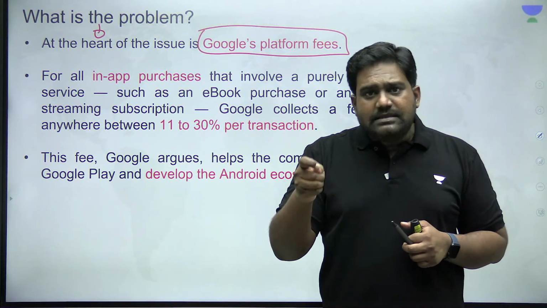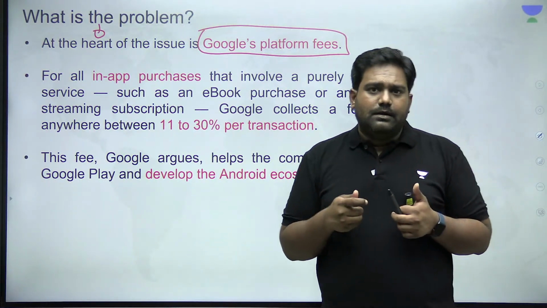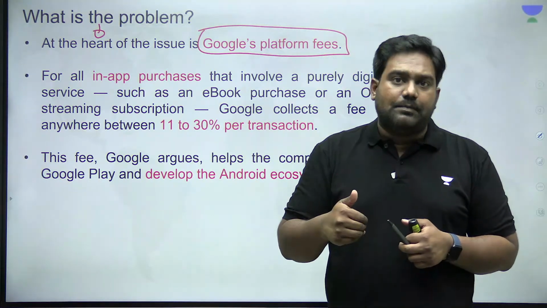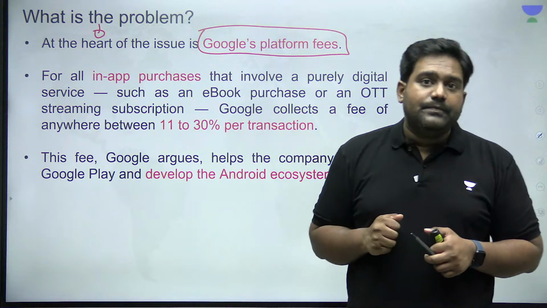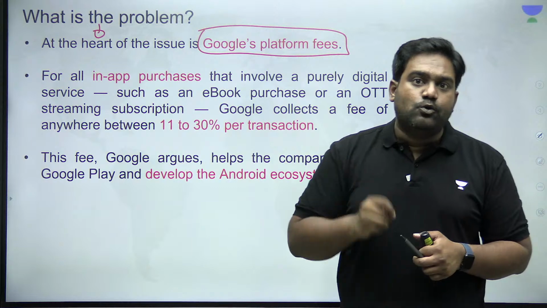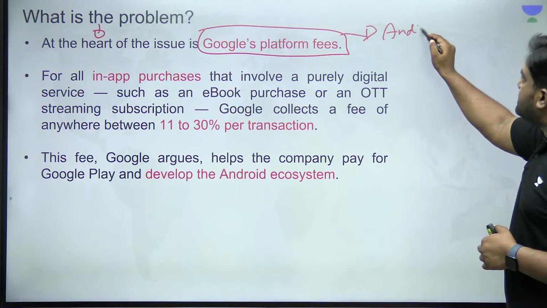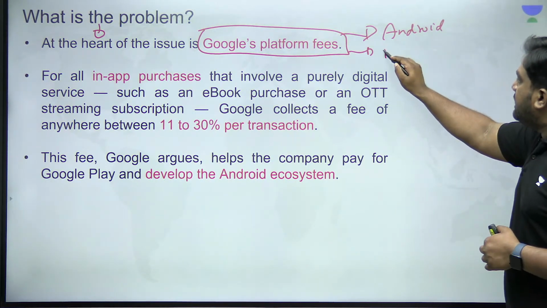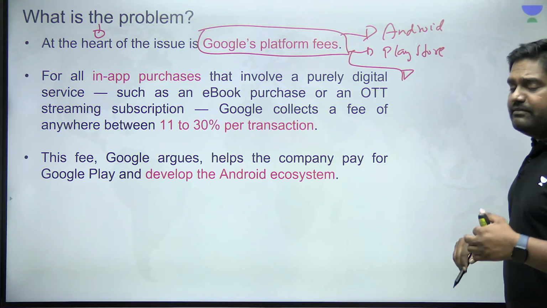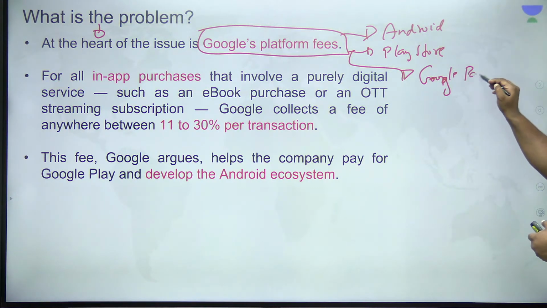So when you're making that payment, the amount that you have paid as a subscription fee for a particular app, part of it has to be shared by the app developer, by the company, with Google. So this is the payment fee, the platform fee that is charged by Google. Because Google's logic is that you're using their operating system, which is Android, you're using their marketplace, that is the Play Store, and in many cases, Google even mandates companies to use its own payment gateway as well, which is based on the Google Pay payment system.